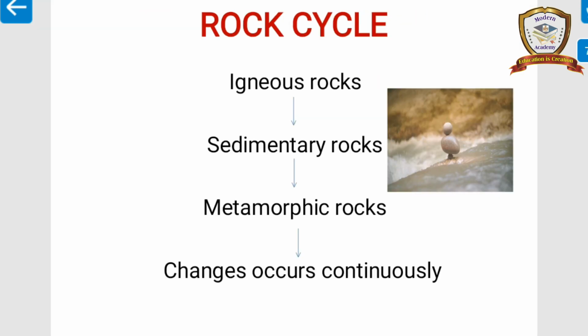Next one, the rock cycle. What is the rock cycle? The igneous rocks are converted into sedimentary rocks. The sedimentary rocks are converted into metamorphic rocks. The metamorphic rocks are again converted into igneous rocks. This is one life cycle, so it is called the rock cycle.